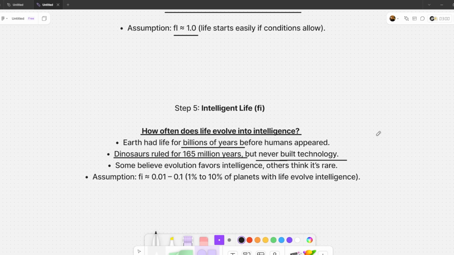One idea is that evolution favors intelligence, meaning once life starts, it will eventually lead to intelligent species. Another idea is that intelligence is just one of many possibilities. Maybe other planets are filled with giant plants or super smart dolphins that never built technology. Since we only have one example, ourselves, this is a tough one to estimate. Some scientists guess fi ≈ 0.01 to 0.1, meaning only 1% to 10% of planets with life might evolve intelligence.